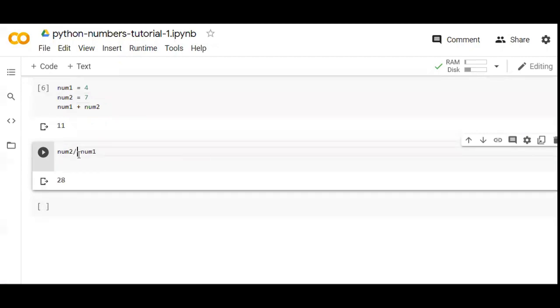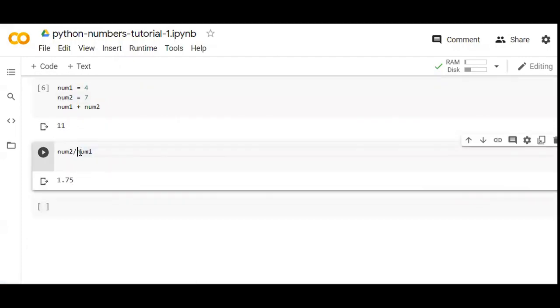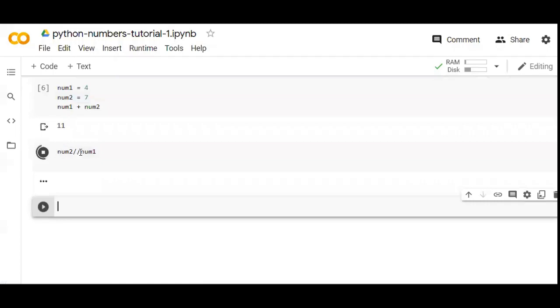Now what you will see here is it returns the decimal value. This single slash operator, the division operator, will return the float value of the division. If you want only the integer value, you can write double slash, so it will return 1.